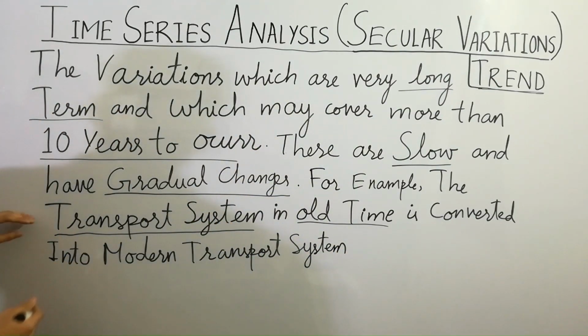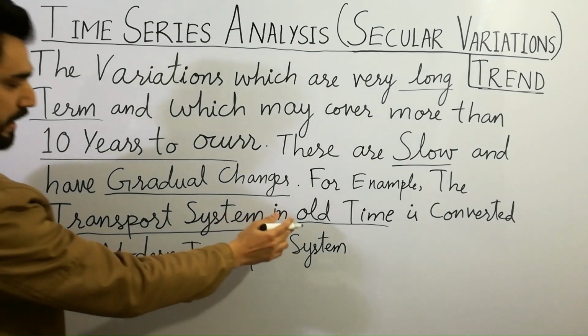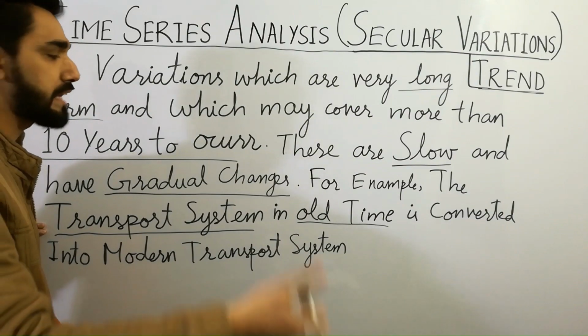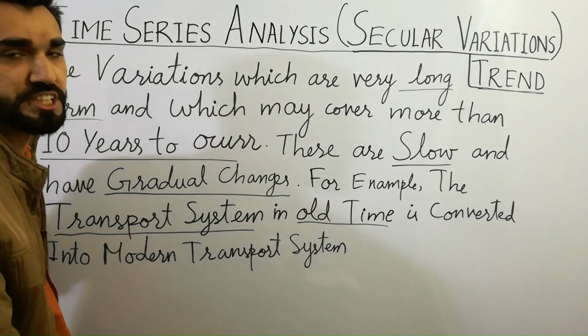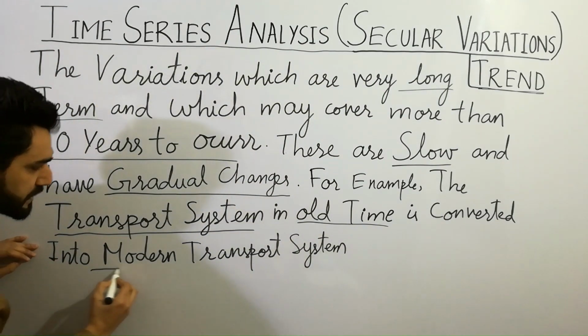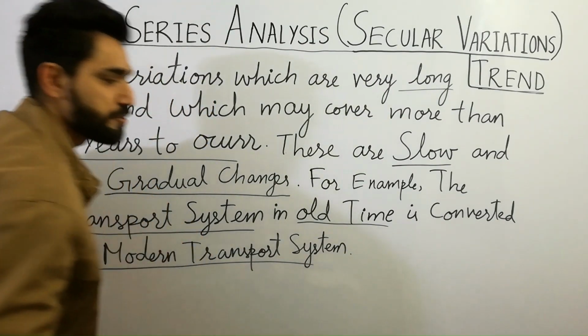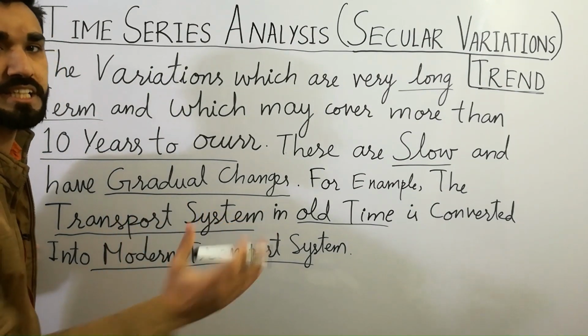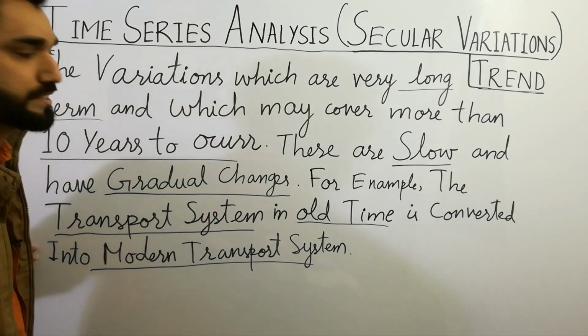I already discussed the old transport system, the camels and horses in the era of 1700, 1600, 1500. But in the modern transport system, we mostly use cars, buses and bikes to travel from one point to another in the year 2023.